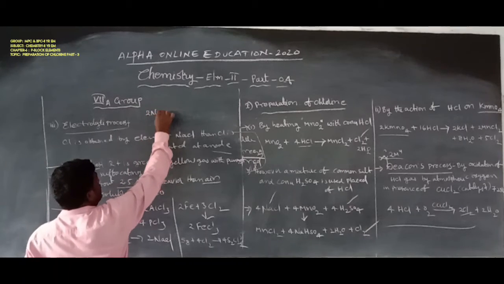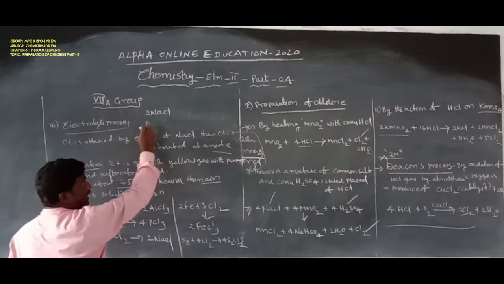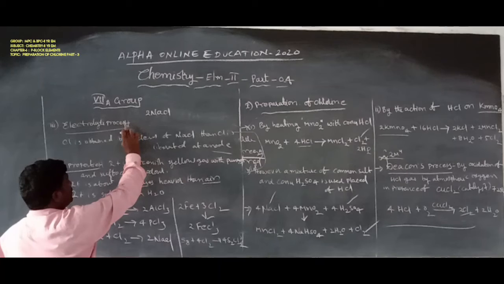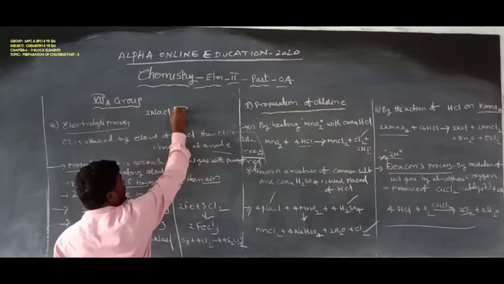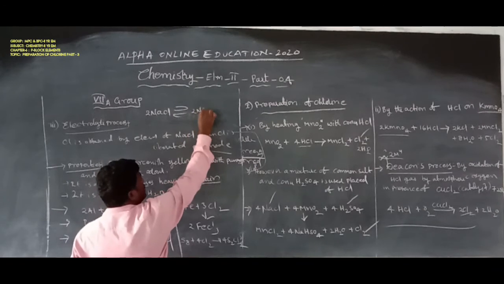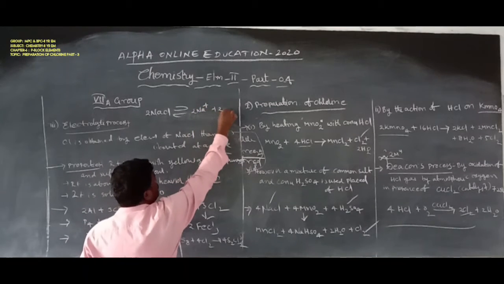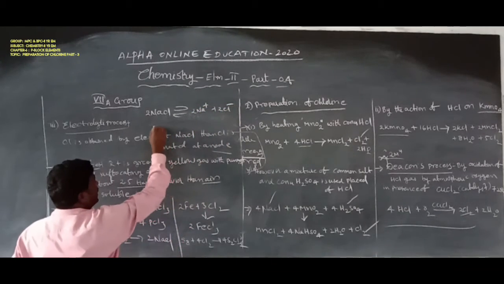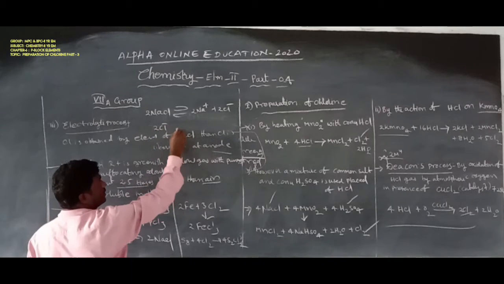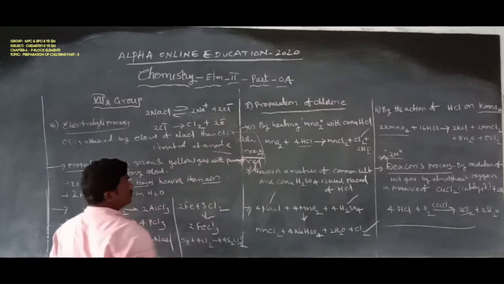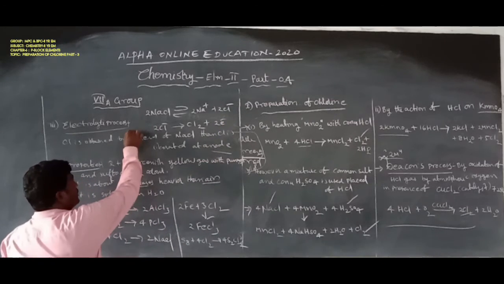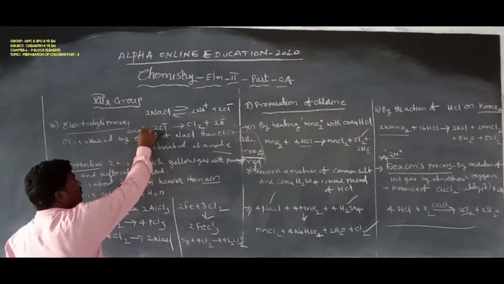For example, NaCl brine solution is electrolyzed to form two ions, 2Na+ and 2Cl-. Then 2Cl- gives rise to Cl2 plus 2 electrons. That happens at the anode.